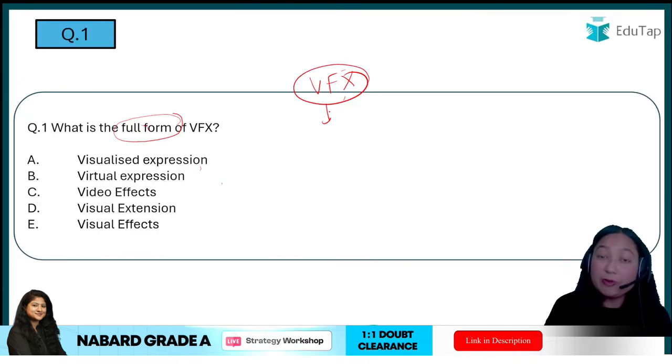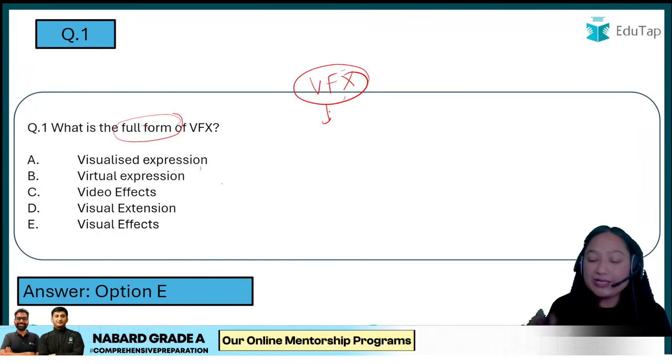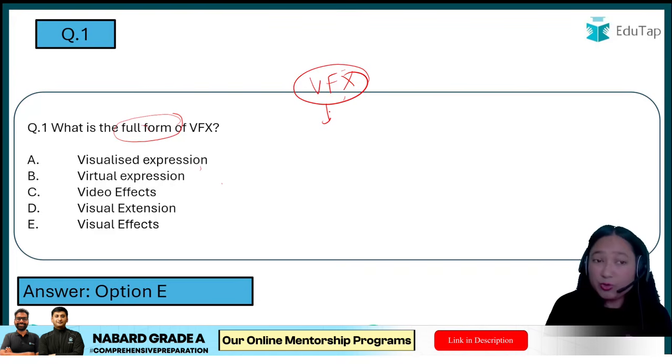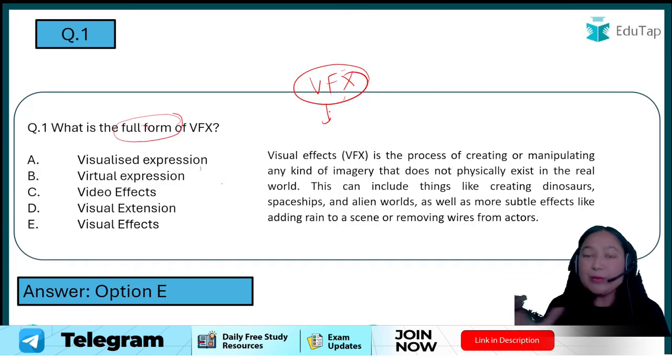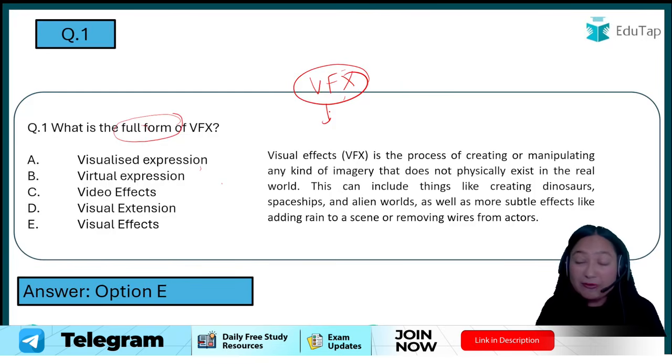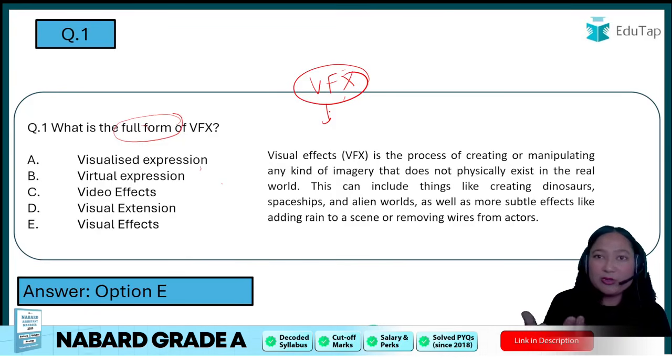So what will be the full form? It is related to the effects that we are using. So VFX is visual effects. So option E will be the correct answer. It was a direct question, either you know it or you don't. If you don't know it, don't waste too much time on this particular question. Here I have explained it to you. Visual effects is basically imagery that you are creating. You can manipulate it. If you are talking about action movies, Marvel produces a lot of movies like that. If you are talking about animated movies, there also we are using VFX only.